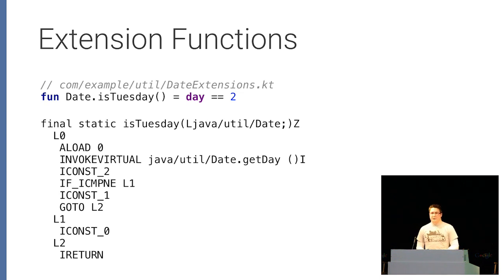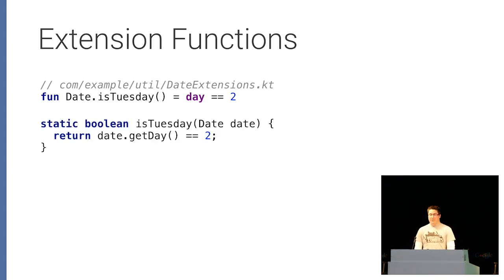So the Kotlin compiler is going to generate this bytecode when we add this extension function. And if you're not familiar with looking at bytecode, this is the equivalent Java code that also generates that bytecode. And you'll notice that it's exactly the same Java code that I wrote on that first slide. So even though we're using this much richer syntax and a much better experience interacting with this method, it ends up being the same exact code being generated, so it has the same performance characteristics. There's no cost to this abstraction, or not really abstraction, but this feature.